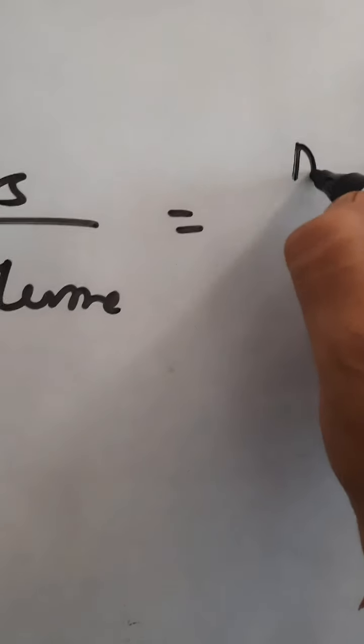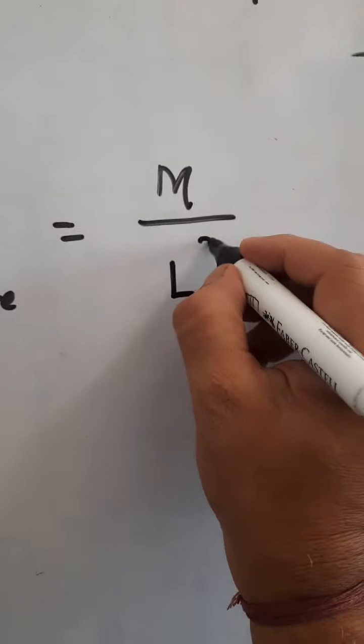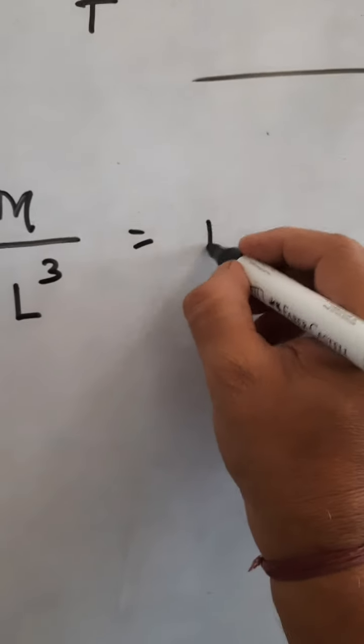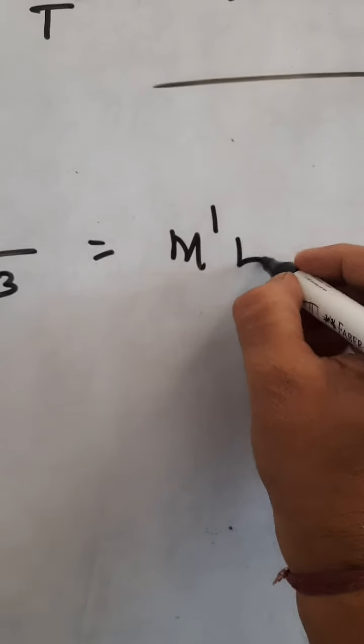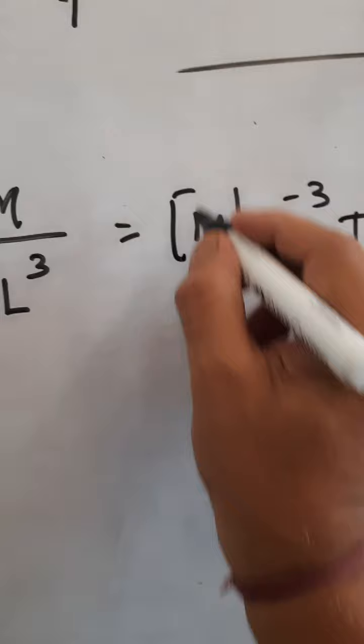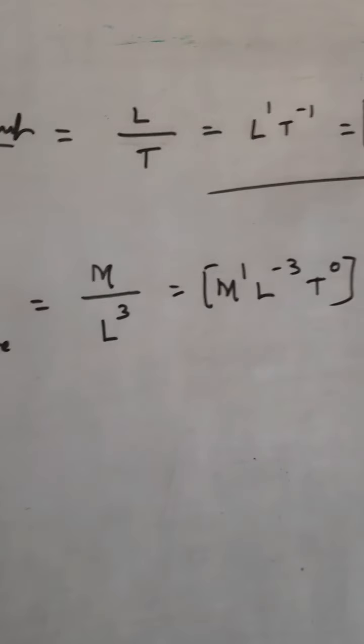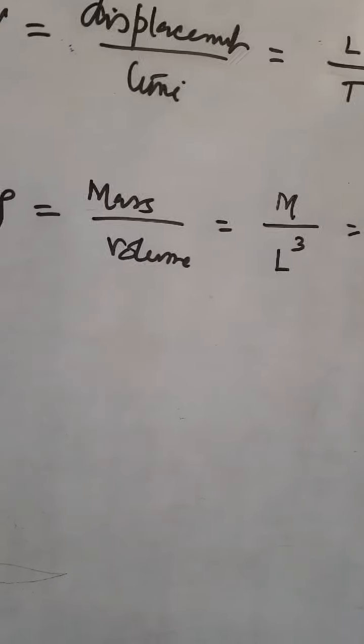The symbol of mass is M, and volume is length cube. So we write M to the power 1, L to the power minus 3, and T is not there, so T to the power 0. This is the dimension formula of the density, right?